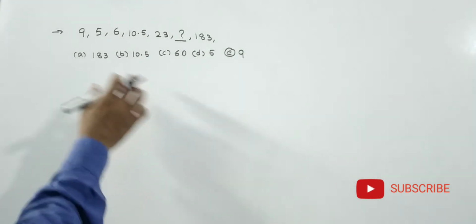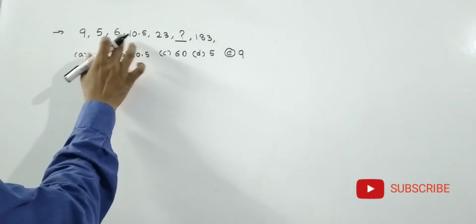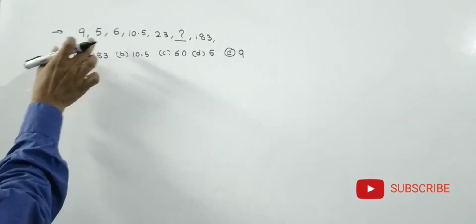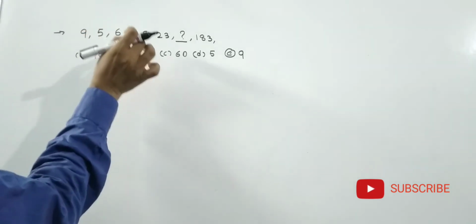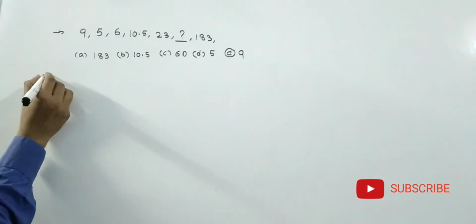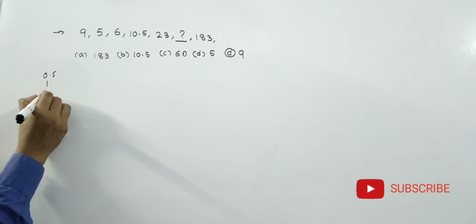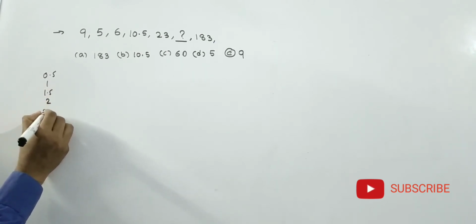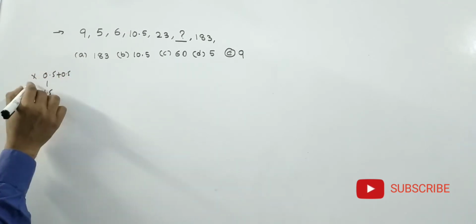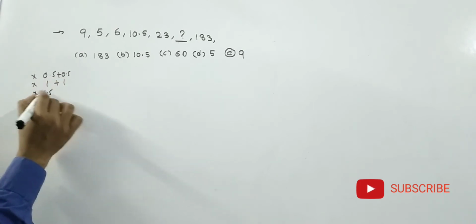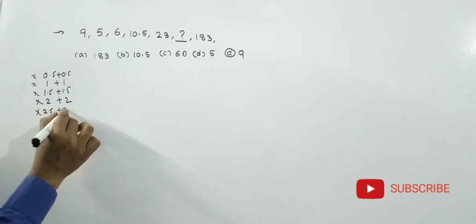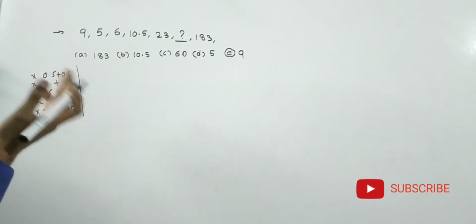See friends, next problem: 9, 5, 6, 10.5, 23, 183. If there are numbers with 0.5 in the given series, there may definitely be a chance for multiplication with 0.5, 1, 1.5, 2, 2.5. Like this: into 0.5 plus 0.5, into 1 plus 1, into 1.5 plus 1.5, into 2 plus 2, into 2.5 plus 2.5. Definitely this series may come.